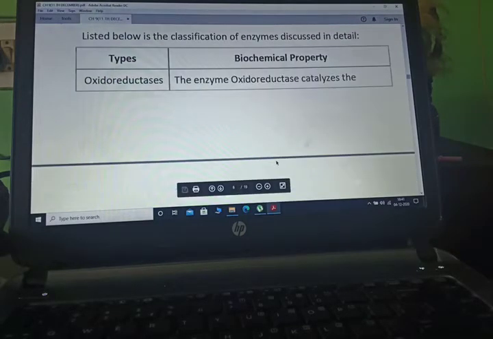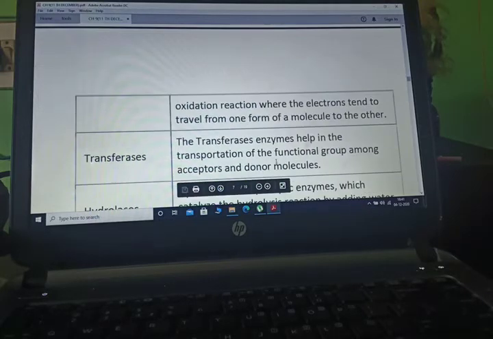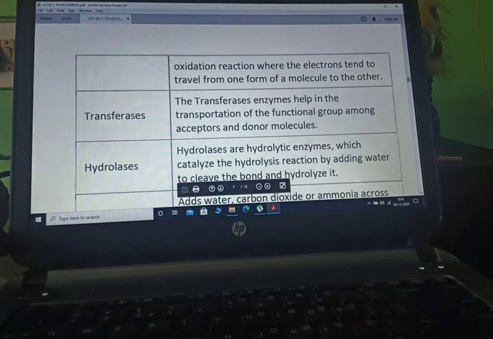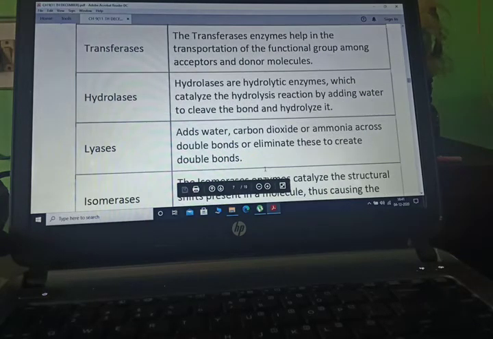Now, number 1, oxidoreductase. The enzyme oxidoreductase catalyzes oxidation reactions where electrons travel from one molecule to another. Transferase. They are required for the transfer of substances from one place to another. Hydrolases. They are hydrolytic enzymes which catalyze the hydrolysis reaction by adding water.